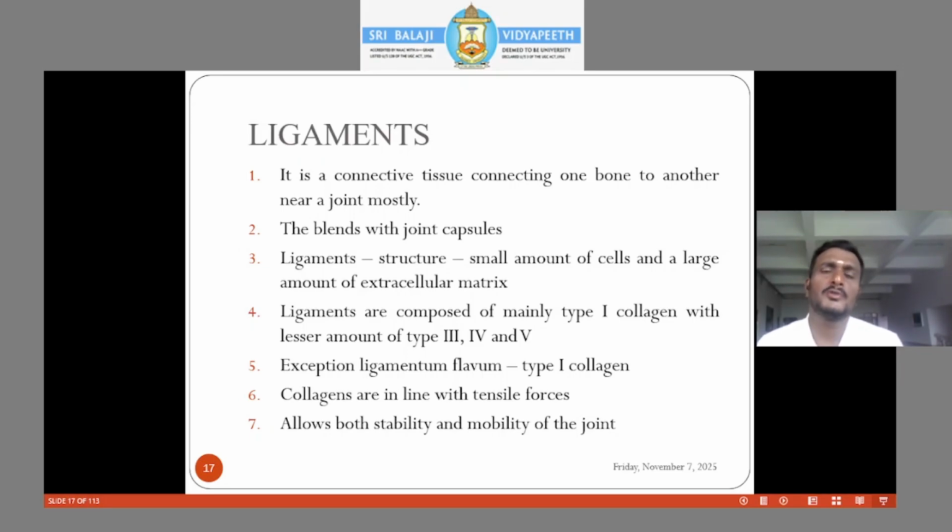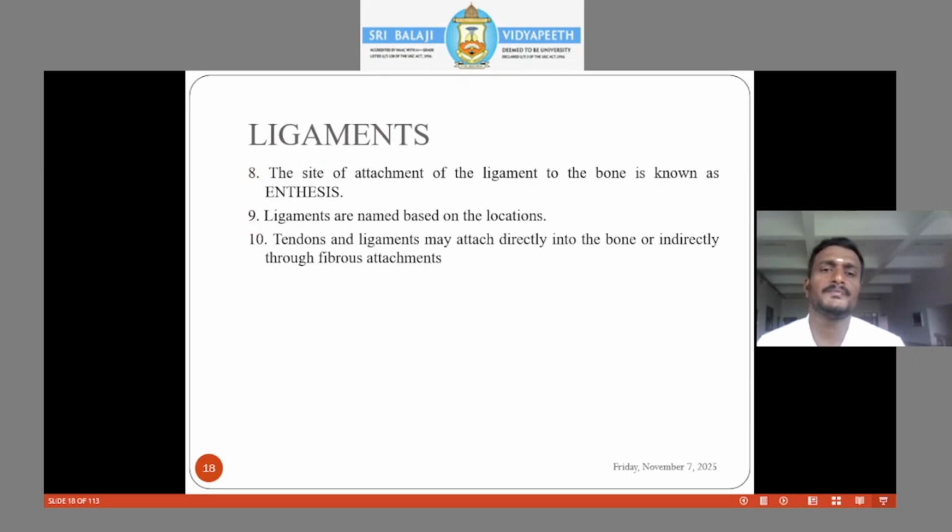Ligaments are mainly composed of type 1 collagen, with the exception of the ligamentum flavum, where a greater amount of elastin is present. The collagen present in the ligaments is the primary restraint of tensile stress. The site of attachment, as I have already mentioned, is called the enthesis. The site of attachment of the ligament to the bone is known as an enthesis. The ligaments are named based on their locations.